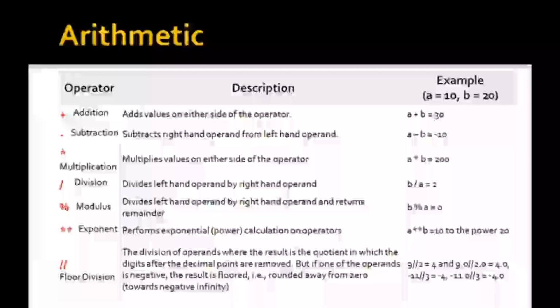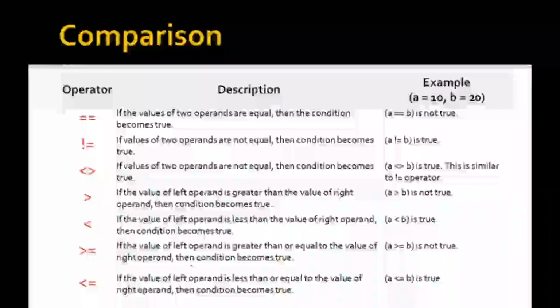Floor division is the division of operands where the result is the quotient in which the digits after the decimal point are removed. But if one of the operands is negative, the result is floored, that is, rounded away from 0. That was about the arithmetic operator. Now we will see the comparison operator.